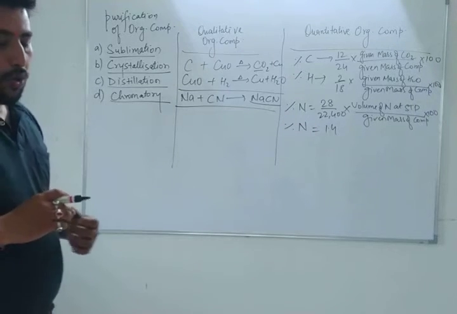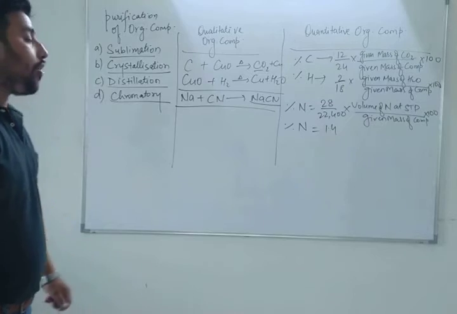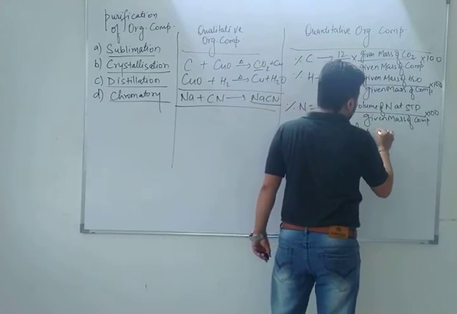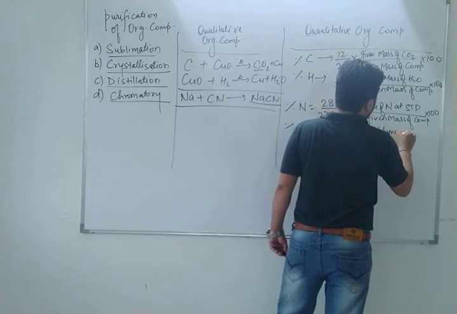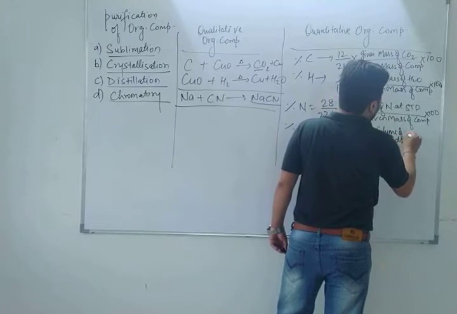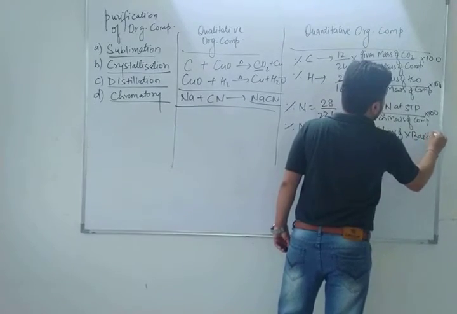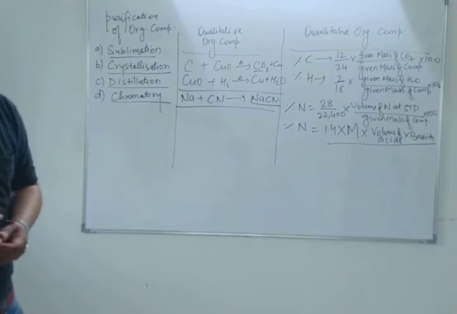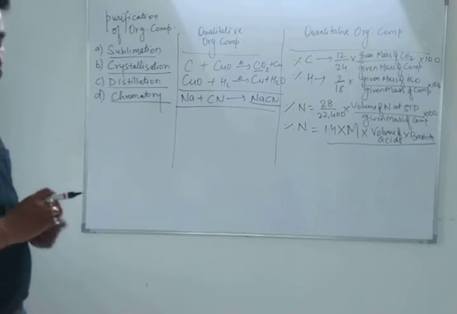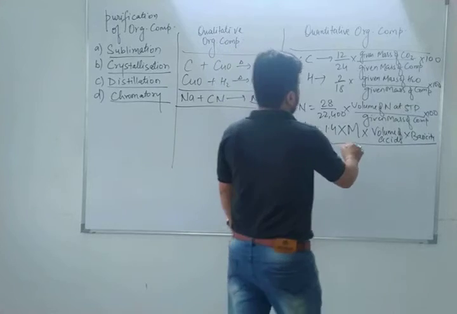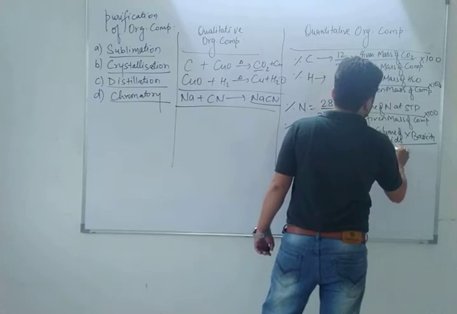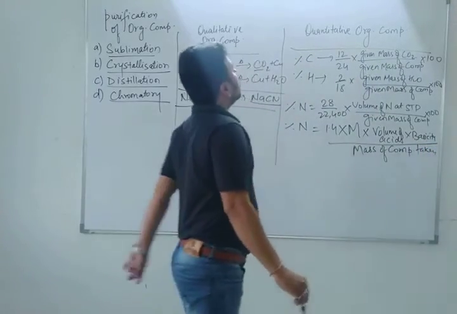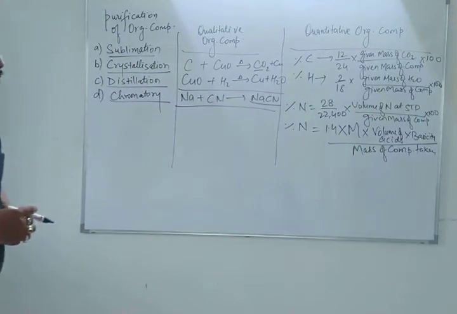Kjeldahl's method: 1.4 into molarity of acid into volume of acid used into basicity upon, what will be the denominator? Here, as we wrote given mass of compound, similarly we are going to write the mass of the compound taken. So this was the quantitative analysis of nitrogen in organic compounds.